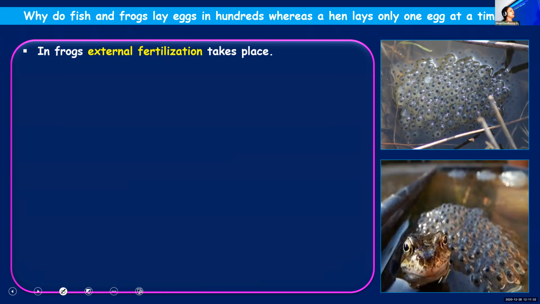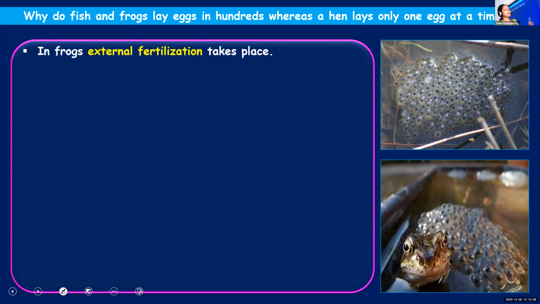Can anyone tell me why fish, frogs, etc. lay hundreds of eggs, whereas organisms like mammals, human beings, birds, like I told you the example of hen, lay one egg at a time? Already you learned the main difference between them. Can anybody guess what could be the reason? Anybody?